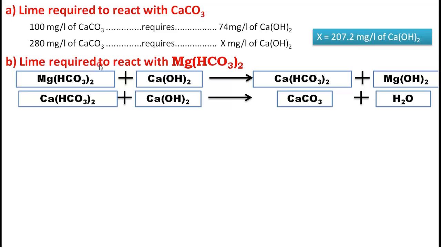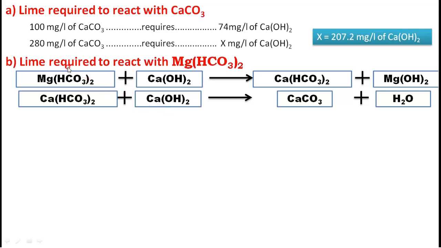Then lime required to react with Mg(HCO3)2. See, the equations are very important in these calculations. To remove Mg(HCO3)2 we add lime. When we add lime, this converts into a temporary hardness of another form. Then to remove this one we again need to add lime.